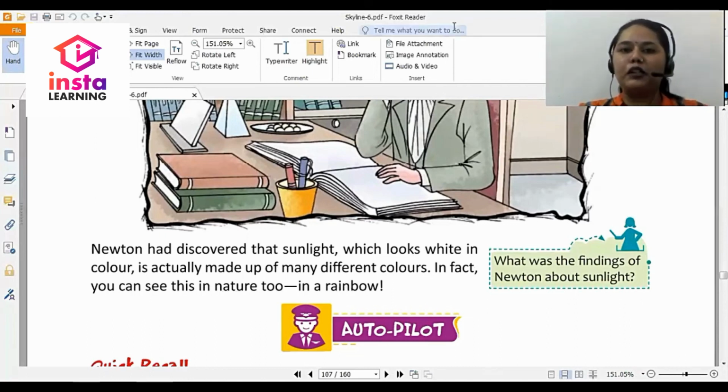So what you can do is this prism experiment. You can also do it in the science lab of your school. You can ask your physics teacher to show you this experiment, how sunlight, when it hits the prism, breaks into 7 different colors. And what is the name for these 7 colors? Vibgyor. That is the 7 colors of the rainbow: violet, indigo, blue, green, yellow, orange and red.